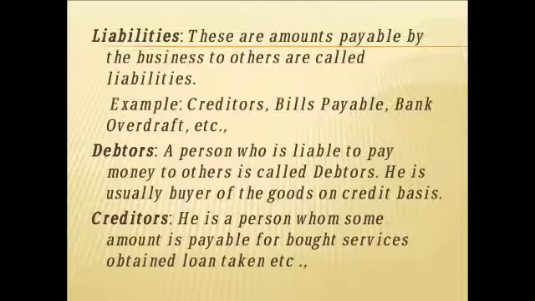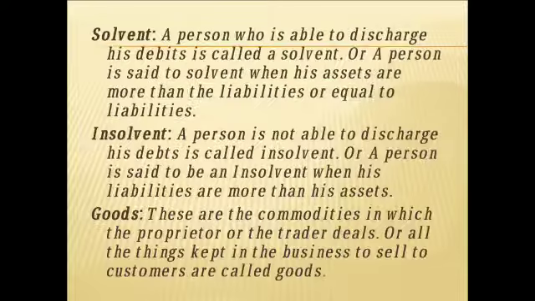Now who is the debtor? A debtor is a person who is liable to pay the money to us. He is the buyer to whom we have sold our goods on credit basis. He is a debtor. Now who is the creditor? He is the person to whom the company is liable to pay the amount, or he is the seller from whom we have purchased goods on credit basis. He is a creditor.